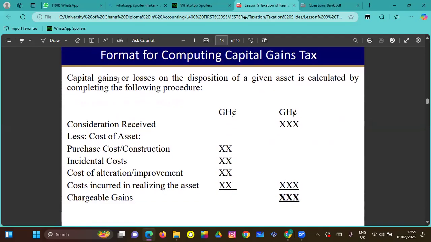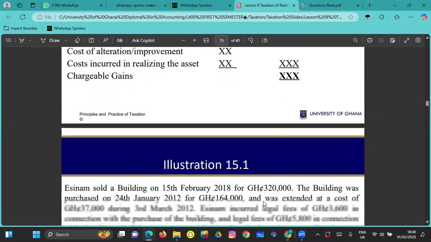So this is the format for it. If you want to know your chargeable gains, it is the consideration received, the amount that you sold the asset for, less any cost. So we have the purchase cost, where you bought the asset, the incidental cost, which might be commissions and those kinds of things, any cost of improvement, and then cost incurred in realizing the asset. Then you subtract all of them, and the difference becomes your chargeable gains. So we'll see an example very soon.